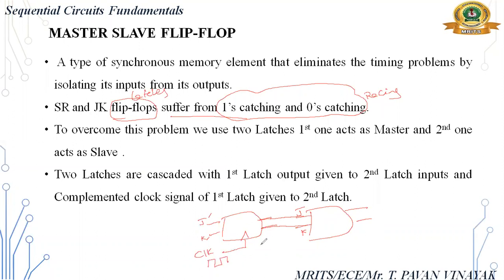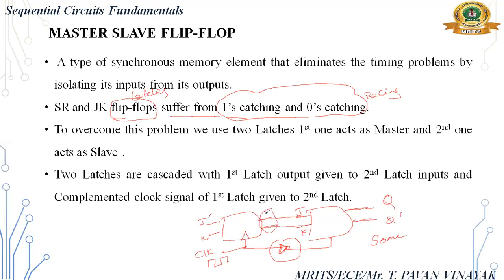The complemented clock is given to the second latch. This is J, this is K. The complemented clock is given to the clock of the second latch so that we produce some delay, because this is the final output, Q and Q bar.